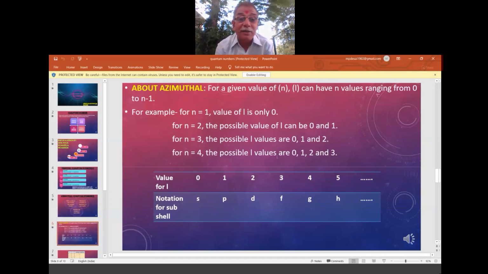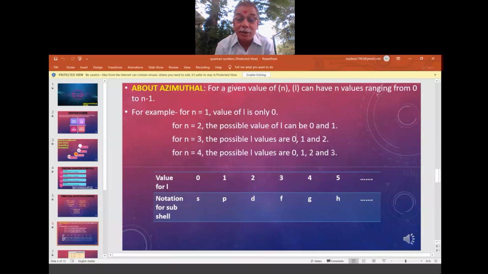For n equal to 4, 0 to 4 minus 1, and 4 minus 1 is 3. So 0, 1, 2, 3. There are 4 subshells present in the main shell n equal to 4, that is the N shell. So S orbital is there, P orbital, D orbital, and F also.